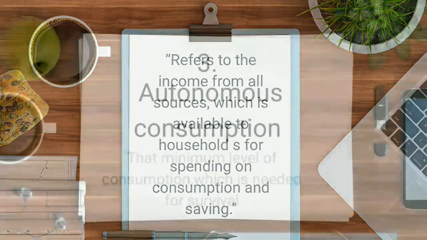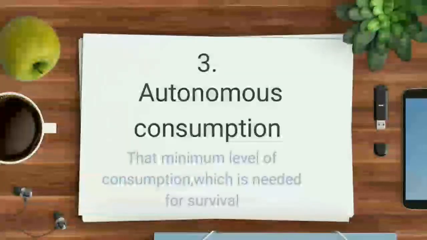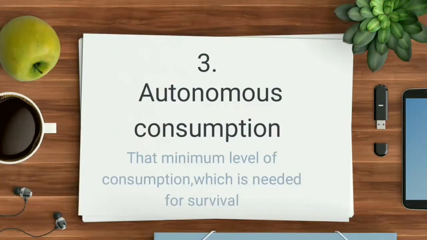Now the third most important term is autonomous consumption. The word autonomous we have studied in another chapter also. If you remember the balance of payment account, I taught you autonomous. Here autonomous consumption means that minimum level of consumption which is needed for survival.